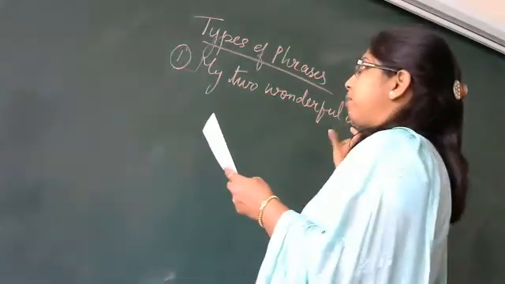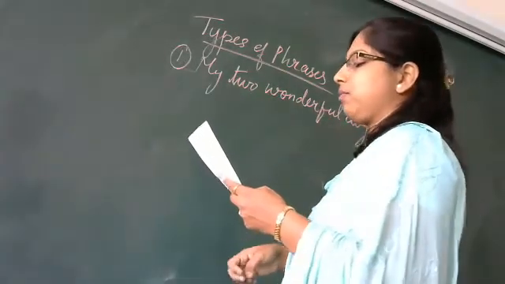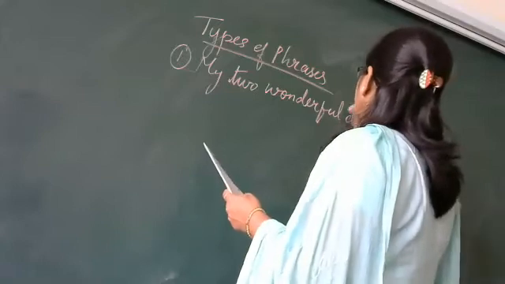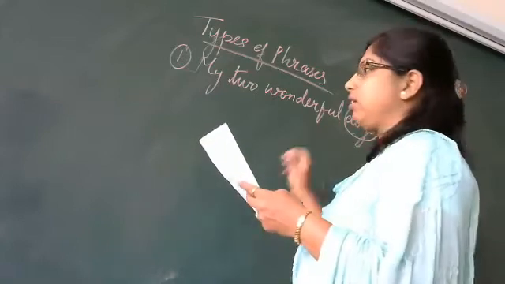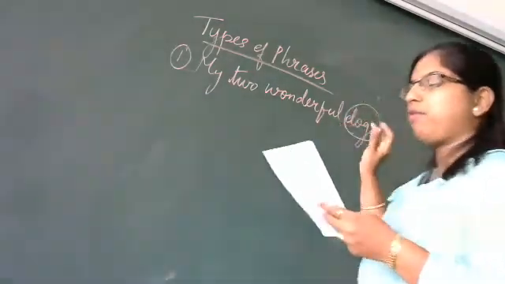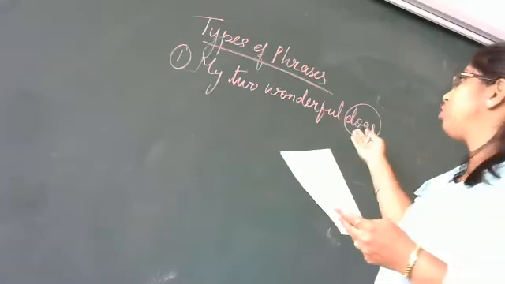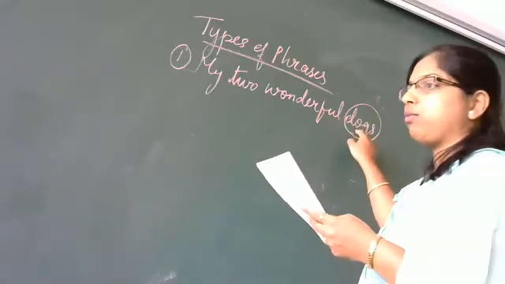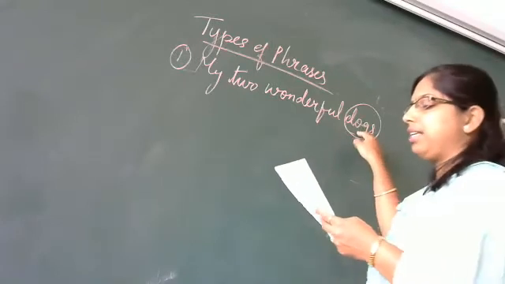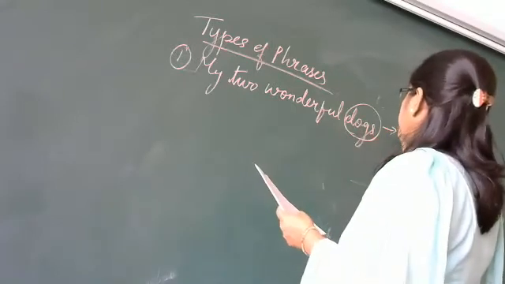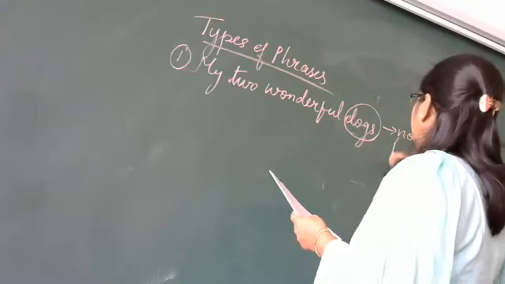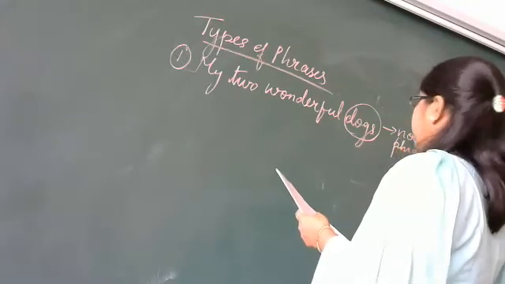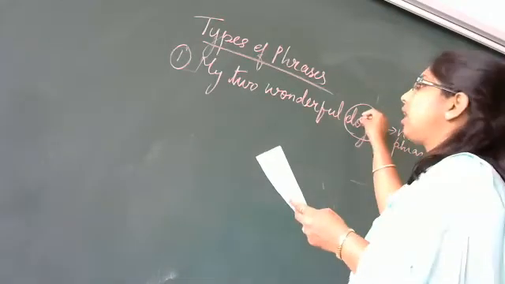Now, what is the type of phrase we have used here? Because we have a noun here. You know what is a noun? Name of a person, place, animal or a thing. So we have dogs here, a common noun. So what is this called? It is a noun phrase, because it focuses on a noun.